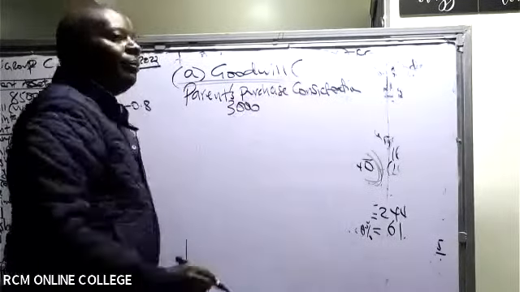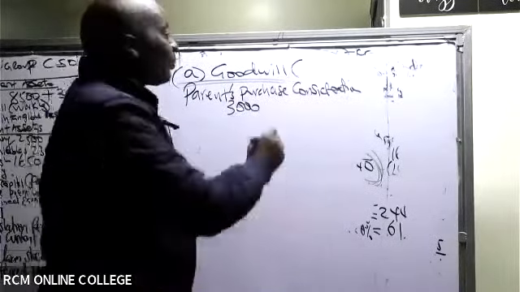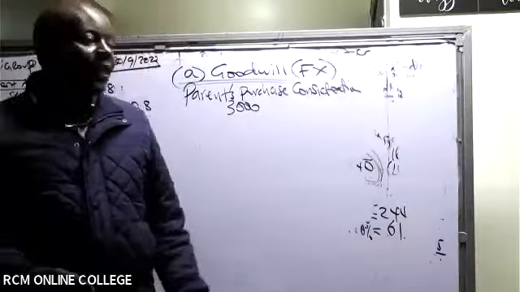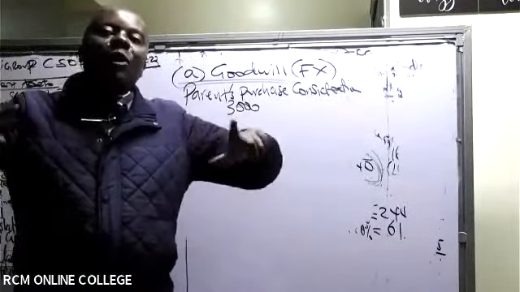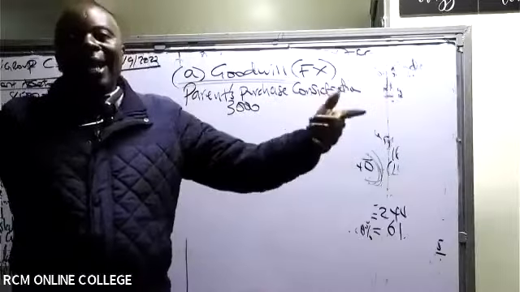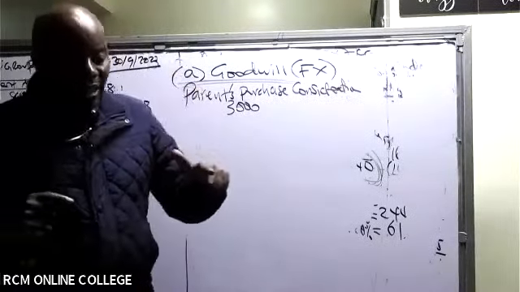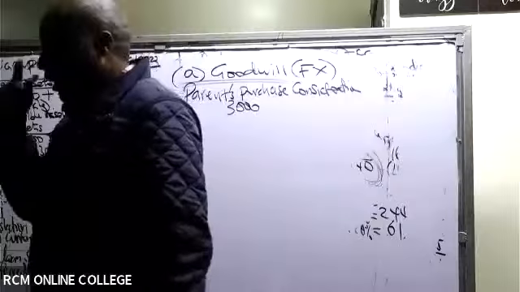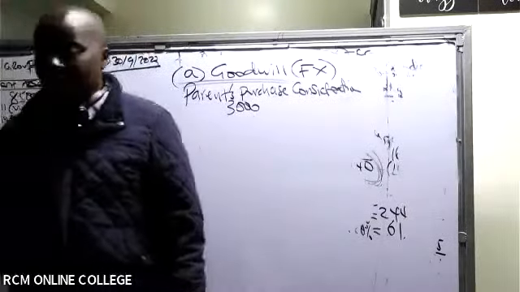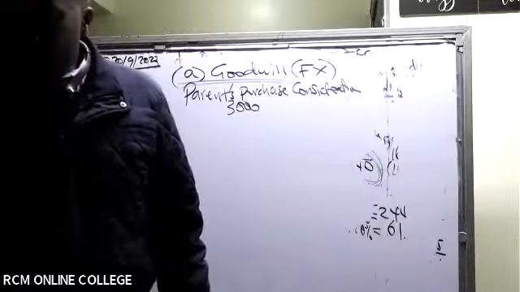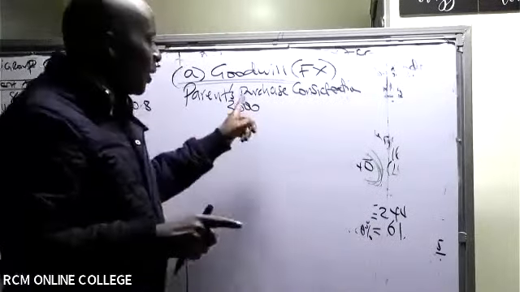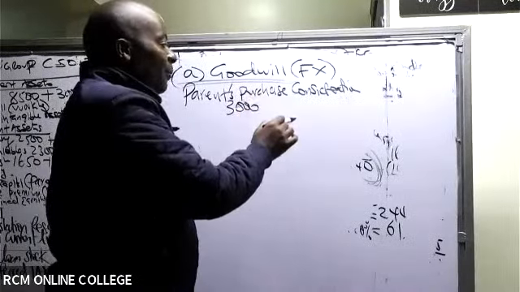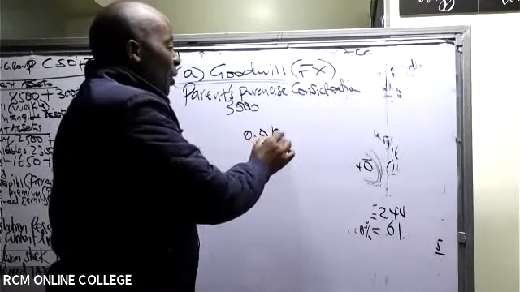But remember, net assets and goodwill must always be done in Forex, foreign currency. These Kenyan shillings are home currency, so I have to translate this to foreign currency. Always net assets and goodwill must be done in foreign currency. Are you able to see the Forex rate? Remember, this was at the date of acquisition, so 0.9. These are Kenya shillings to the crowns, so 0.9 crowns equals 1.